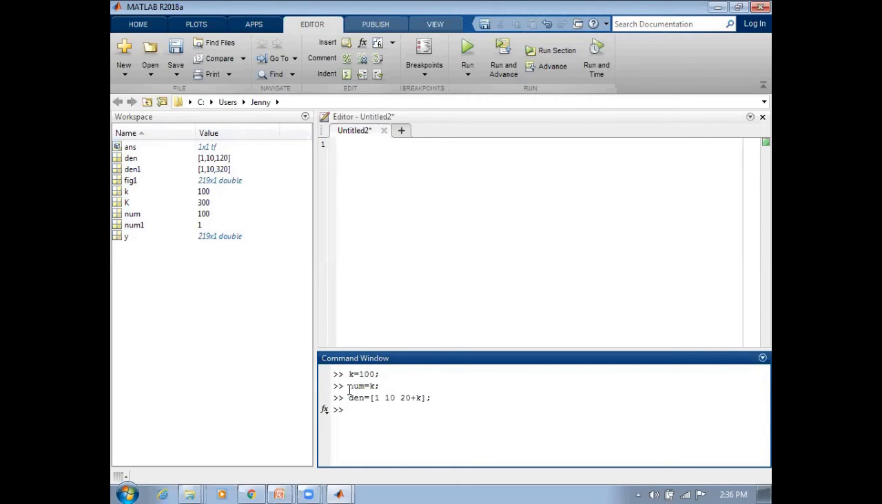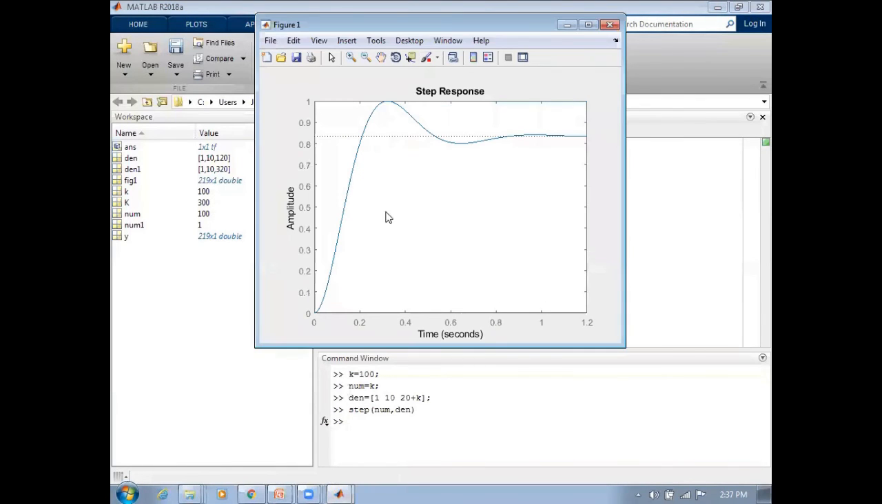Now let us look into the response of this system after introducing the proportional controller. So step of num comma den. Num and den represent the numerator and the denominator of the given transfer function. So now you can see the response.